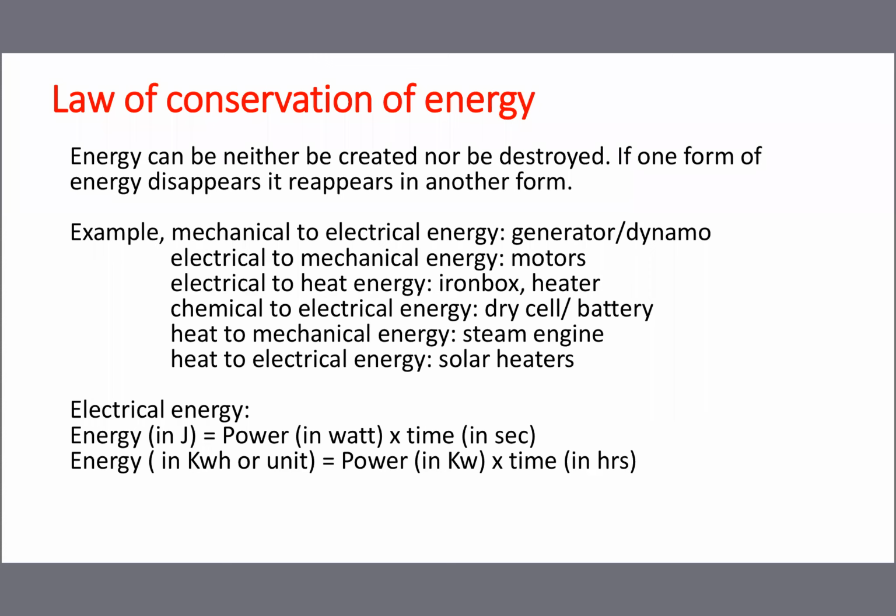So the 3 points we studied: what is meant by work, what is meant by power, and what is meant by energy. Work done means force into distance, 2 data. Power means force into distance divided by time, 3 data. And energy means the capacity to do work, and two formulas we studied, mgh and half mv square.